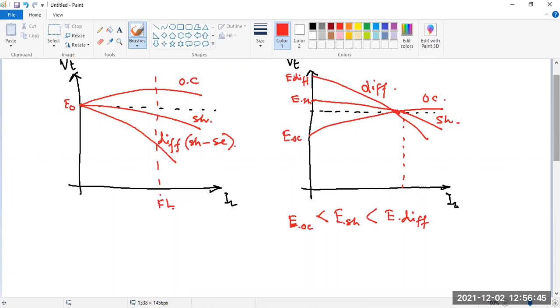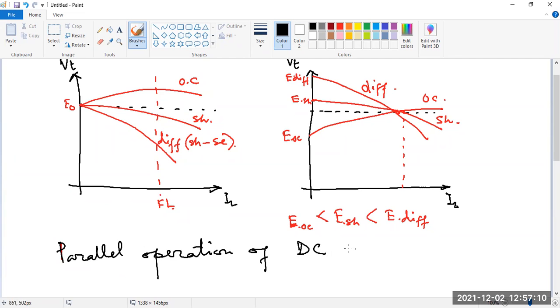Okay. So today we'll start with the parallel operation of the shunt generator. Is my voice clear? Yes, sir. Parallel operation of DC shunt generator.